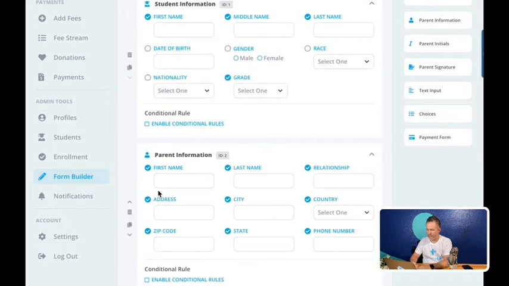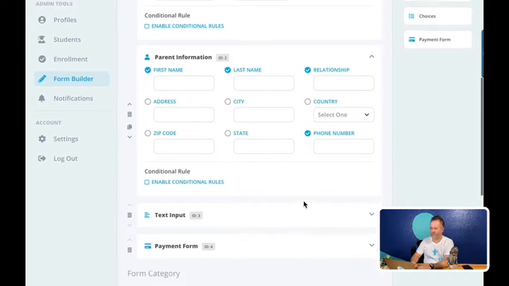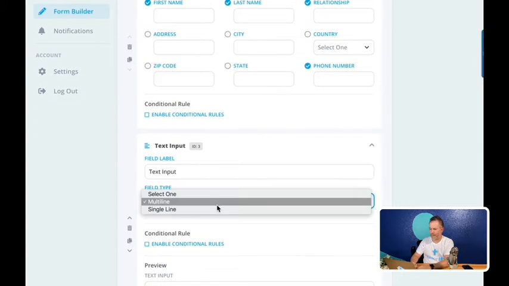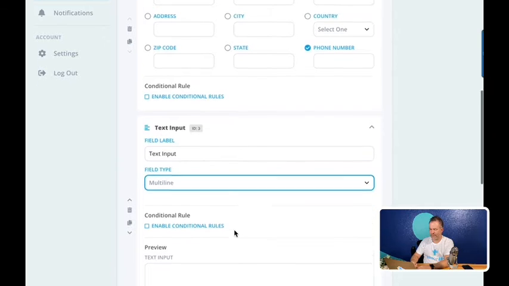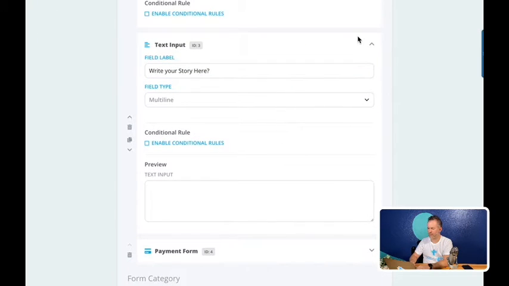Let's see, parent information. I'm going to get rid of address. I just really want them to release. I'm actually going to capture their phone number just in case there's an emergency. You should have it on file at your campus, but just in case. Text input, I'm going to put it as a multi-line, so it'd be like a paragraph, and I'm going to say, write your story here. I don't know what that would be about, but again, we're just going to leave it alone.